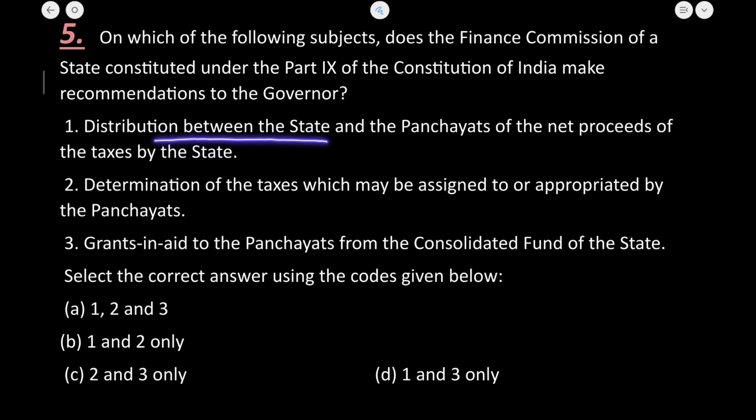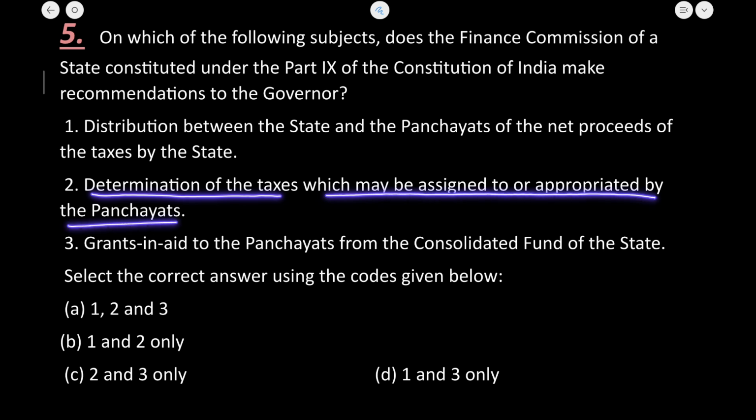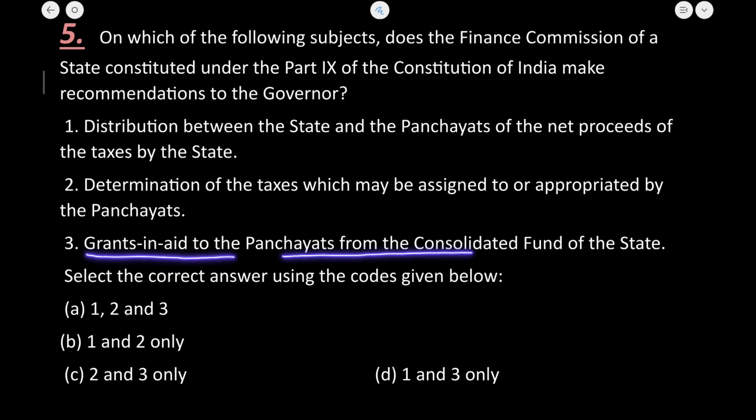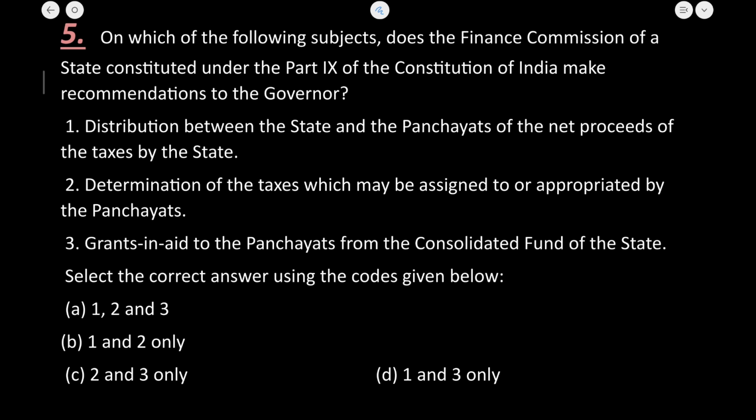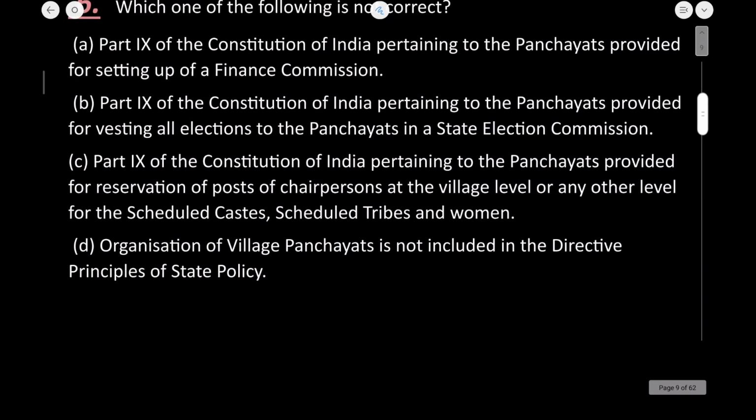Distribution between the state and the panchayat of net proceeds of the tax by the state. Yes, absolutely correct. Next is determination of the taxes which may be assigned or appropriated by the panchayats. Absolutely true. Next is grants-in-aid to the panchayat from the consolidated fund of the state. Yes, all the statements are generic and all of these ensure the responsibility of the Finance Commission, the objective for which the Finance Commission is constituted in the state legislature. So 1, 2 and 3, all the statements here are correct. A is the right answer.